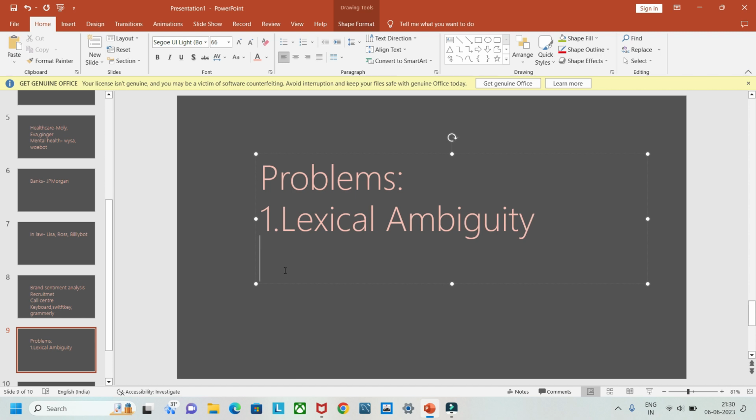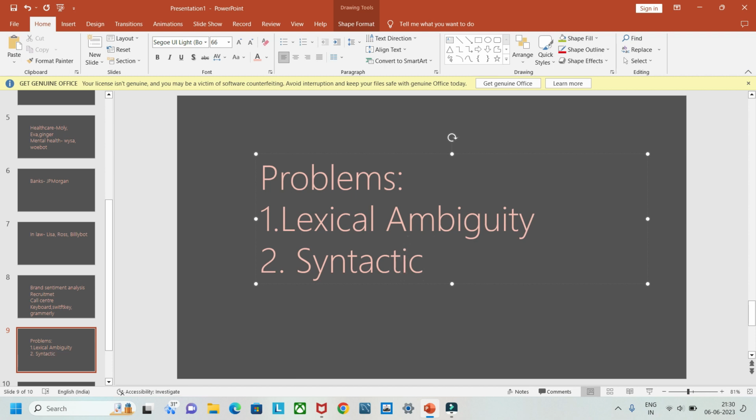For example, she ducked the ball, or she saw the bat, or she used the bat. Here bat can have different meanings depending on the context. So that is lexical ambiguity. Then the second one is syntactic ambiguity.